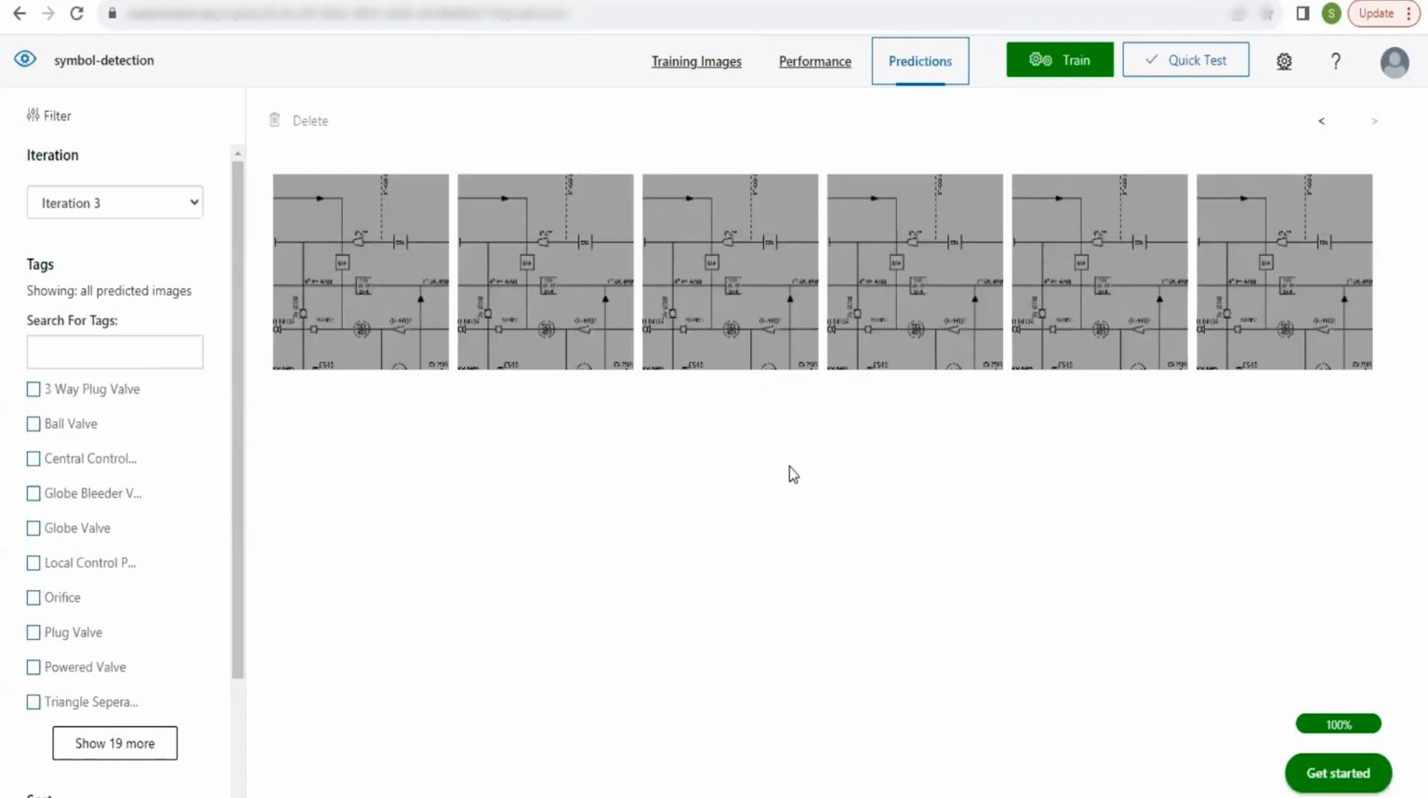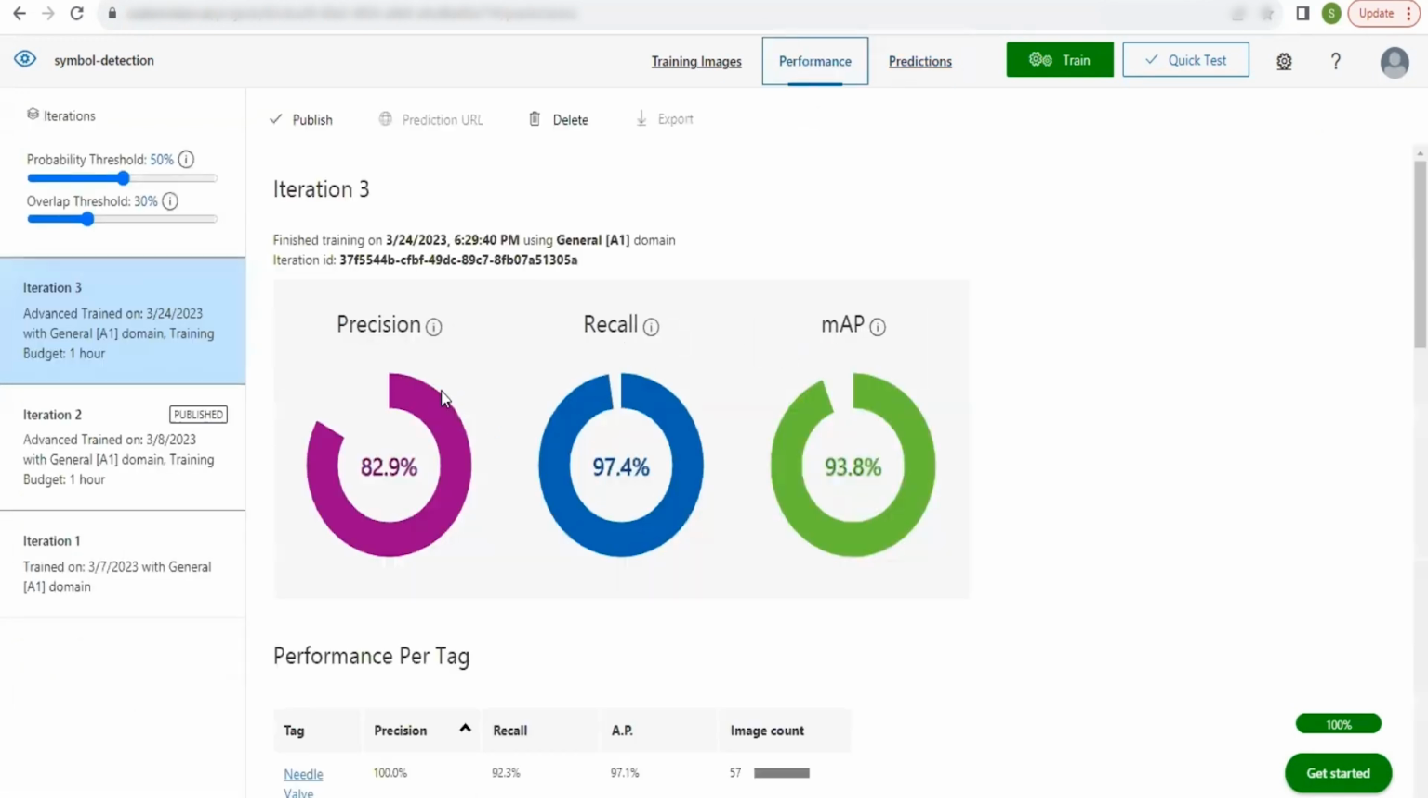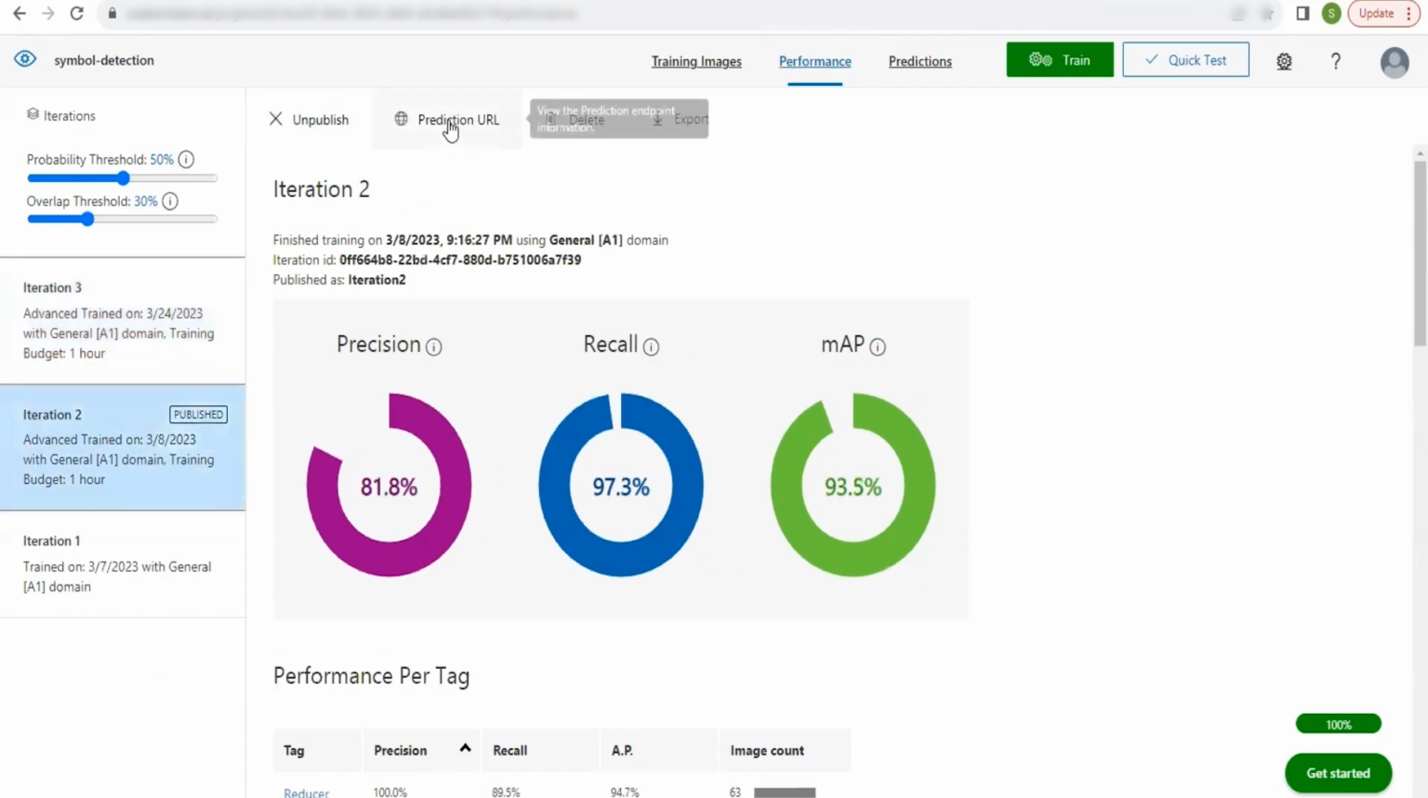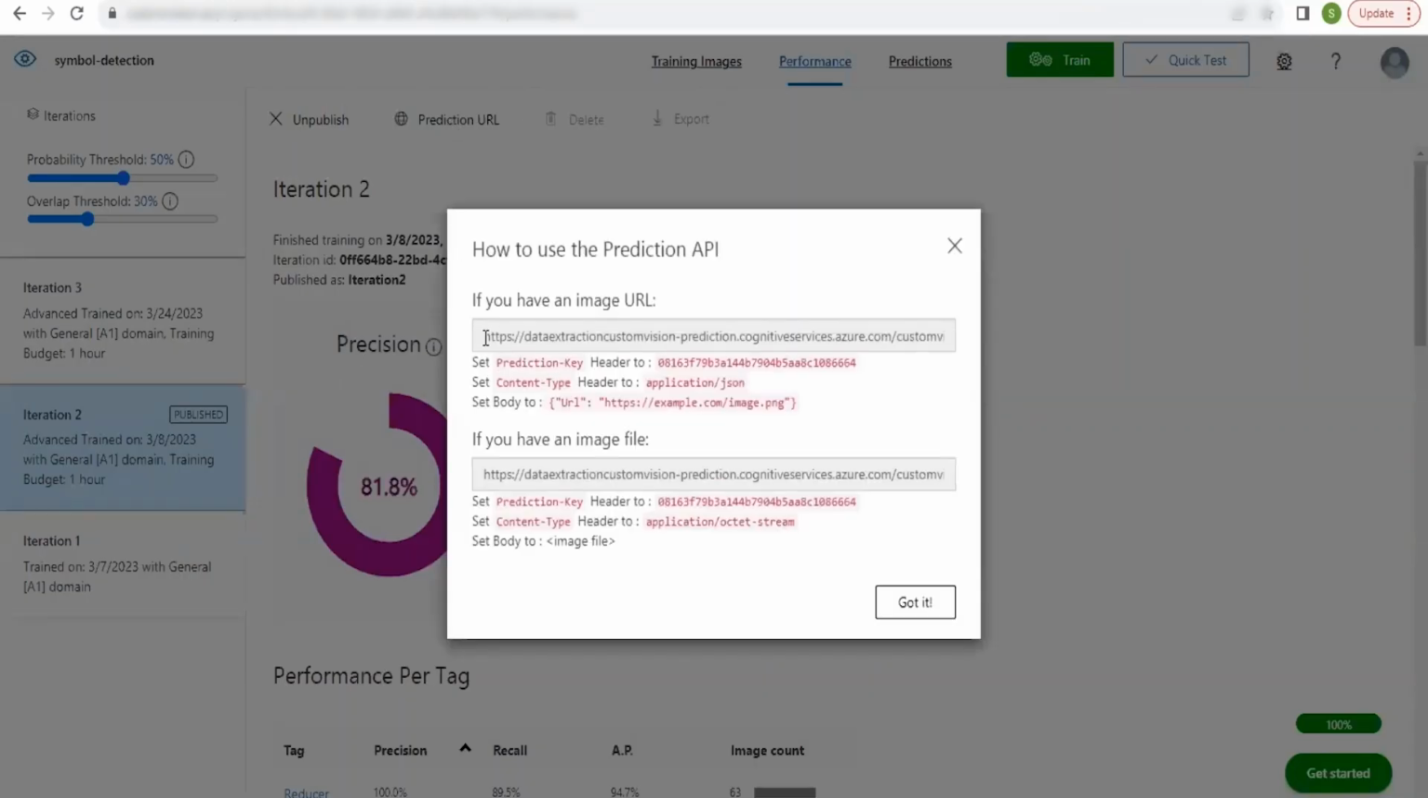If you want to use this model locally, you have to publish. To publish, you have to go to performance and then click on the publish button. Then you will get the prediction URL. The predictions can be done by two methods. One is image URL and the other is local files. I have published and the prediction URLs are like this. This is for image URL and this is for local files.